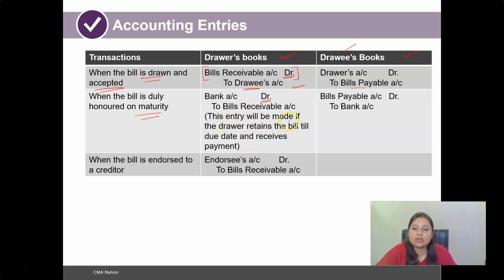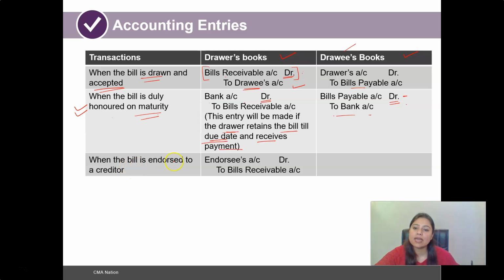This entry will be made if the drawer retains the bill till the due date and receives payment. So this particular entry would be in the first case, the first option that we saw, where the drawer is retaining the bill till maturity. And in the books of the drawee, the bills payable account will be debited and the bank account credited, because the payment is being made by the drawee, as the bill of exchange is being settled on the due date.